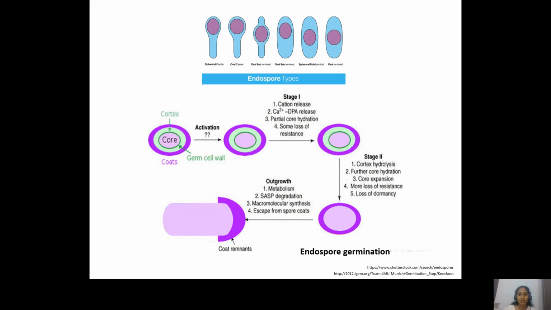After the commitment stage comes the outgrowth stage, wherein the core, that is the genetic material, takes up all the water, it becomes a normal vegetative cell, and then it starts to divide, and then it will break off the core wall, and then it emerges out as a normal vegetative cell, and it outgrows. So the SASPs are also degraded, and the macromolecules that are required for the normal functioning of the cell are also produced, they are also generated. The metabolic processes come back to normal, and it grows to a normal vegetative cell. So that is about the spore formation and spore germination.